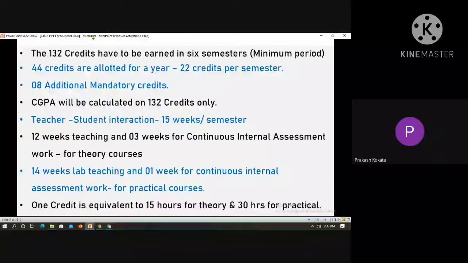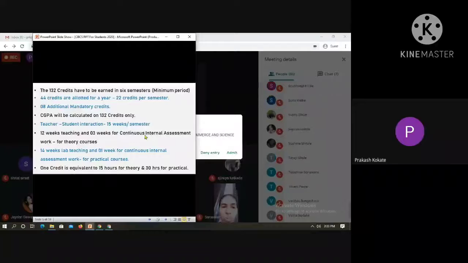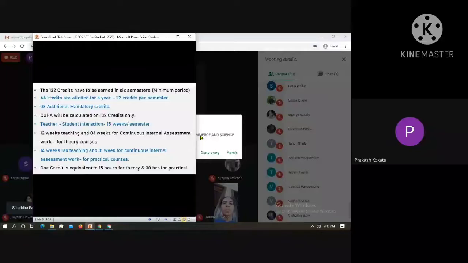But remember it very well, after these 132 credits, there are 8 additional mandatory credits also. Now, which are those 8 mandatory credits? They are all options which we have to discuss later.